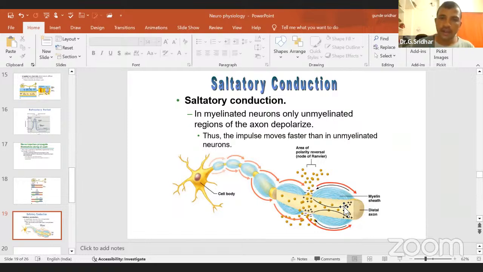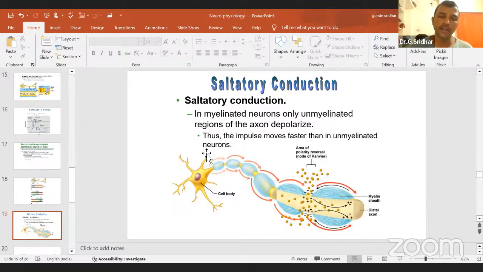You see that in myelinated neurons, only unmyelinated regions of the axon depolarize. Why are the others not depolarized? Because this is a fat layer where you won't find the movement of ions. That's why only the unmyelinated area shows depolarization.